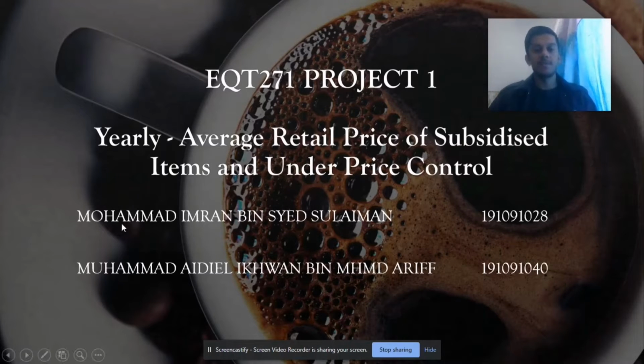I, with my friends Muhammad Aidiel Ikhwan and Muhammad Ariff, will present our Project 1 of EQT 271 Statistics. Our data is entitled Yearly Average Retail Price of Subsidized Item and Under Price Control.